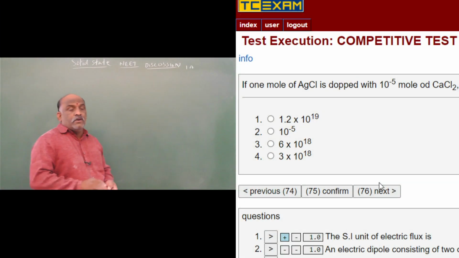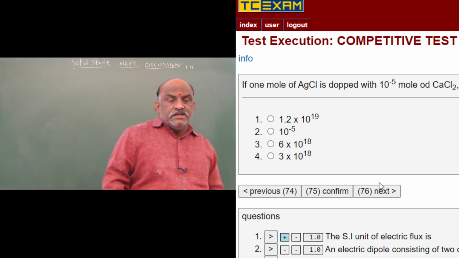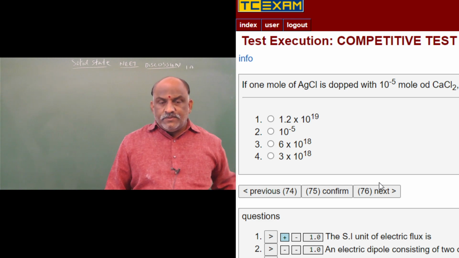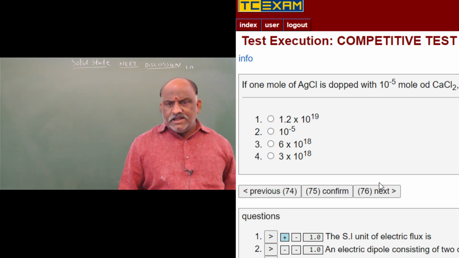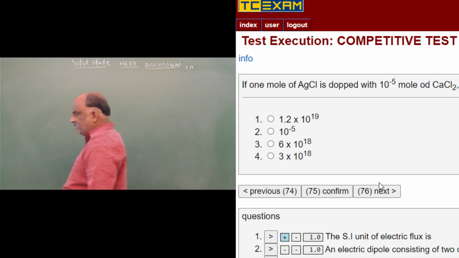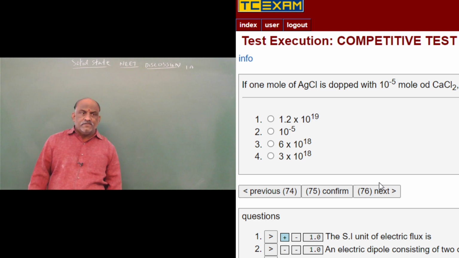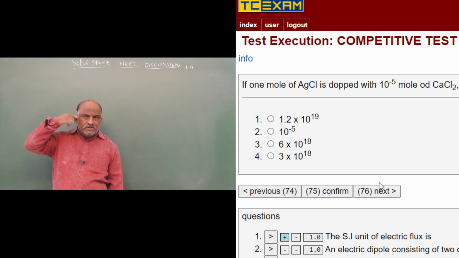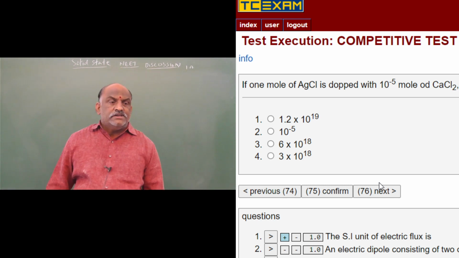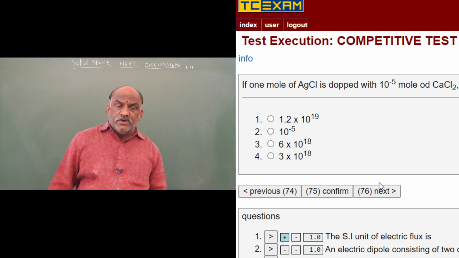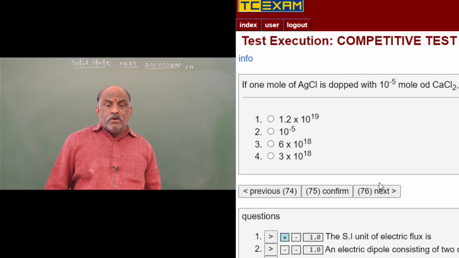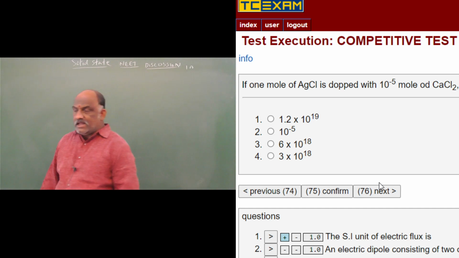If 1 mole of AgCl is doped with 10 power minus 5 mole of CaCl2, the number of Ag+ ions lost from the lattice. This is a very important question. This is a time-taking question. Time taking means the logic is simple, but you don't know how to solve such types of questions. 1 mole of AgCl is doped with 10 power minus 5 mole of CaCl2. Then the number of Ag+ ions lost from the lattice.